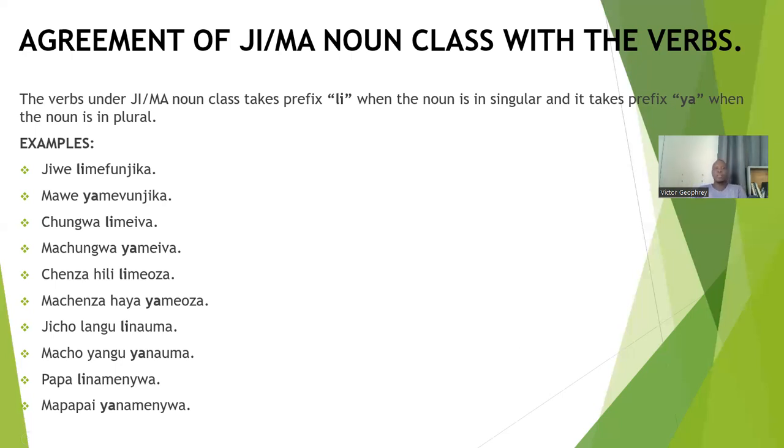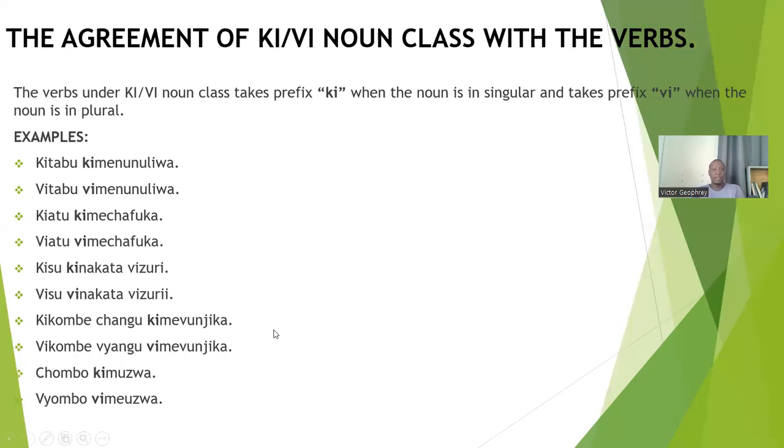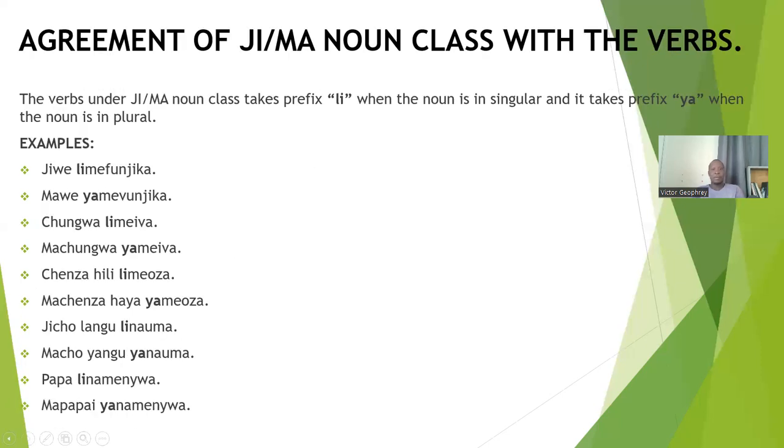Okay, that's about the agreement of the ji-ma noun class. The most important thing is that when the noun is in the singular, you can see chungwa is singular, so you use the prefix li in the verb. But when the noun is in the plural, you use the prefix ya in the verb. You can see machungwa is plural, so you use the prefix ya.